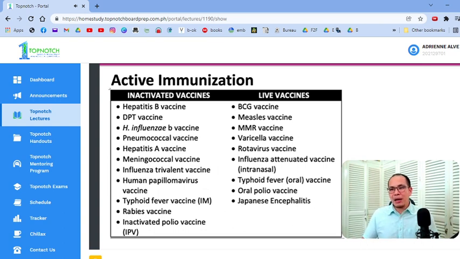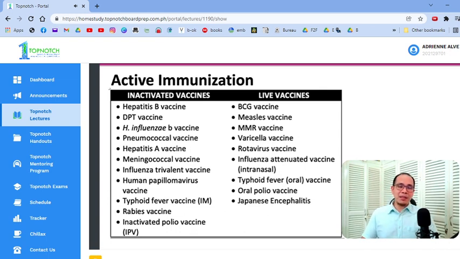Inactivated vaccines, mga dead particles ng vaccine, yung tinutusok sa katawan natin. Versus sa live, ito yung mga buhay na vaccines pero weakened forms ng vaccines. And what's the difference? Well, yung live, usually hindi mo siya pwedeng ibigay sa immunocompromised. Usually hindi mo siya pwedeng ibigay sa mga pregnant patients. Yung live vaccines, meron tayong special rule in terms of scheduling, which I will discuss later. But now, we have a lot of different types of vaccines, di ba? Nandiyan yung COVID vaccines, meron ka ng mRNA, meron ka ng vector-borne vaccine, ang dami na, di ba?